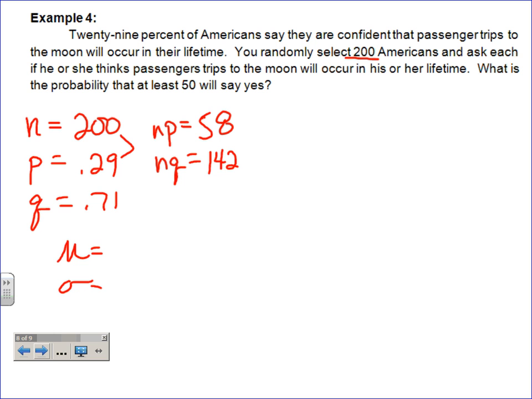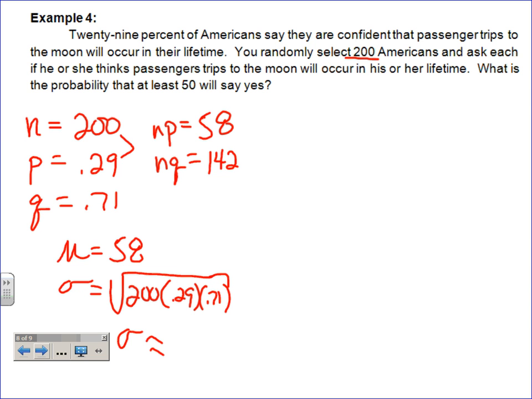Well, let's figure out the mean then, and the standard deviation. Remember, the mean is basically just np, so you're going to say the mean is 58. And now we have to take the square root of 200 times p times q, which is n times p times q. All right? And so our standard deviation is approximately 6.42.